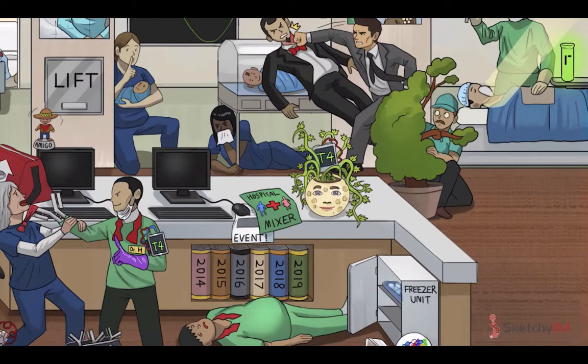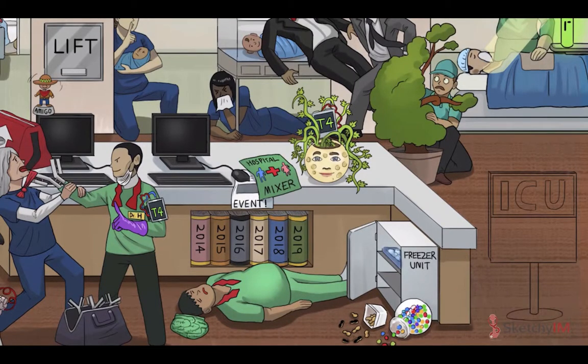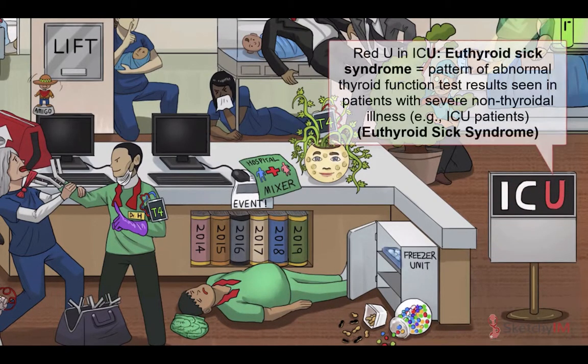Finally, let's end with a condition that is seen quite frequently in ICUs everywhere: euthyroid sick syndrome. Euthyroid sick syndrome is a pattern of abnormal thyroid function test results seen in many patients with severe illnesses, like those in the ICU. To help you remember that euthyroid sick syndrome typically occurs in the ICU, we've highlighted the U in this ICU sign.